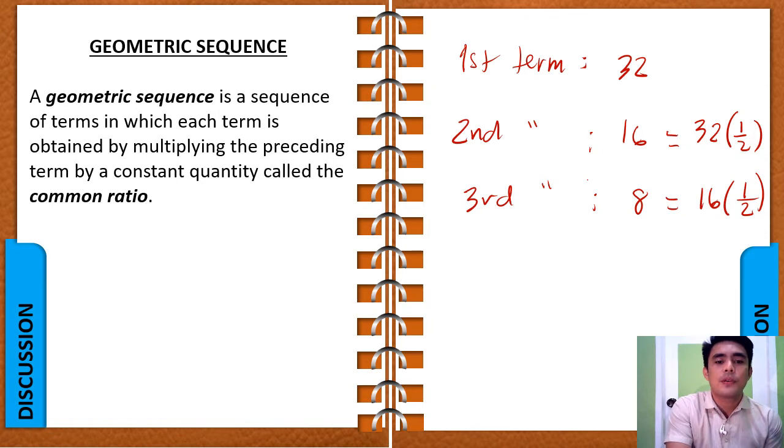And for the third term, we multiply the second term by 1/2 again, and then we obtain 8. Now this 1/2 here, the constant number that we multiplied to our preceding term in order to obtain the next term, is what we call the common ratio.